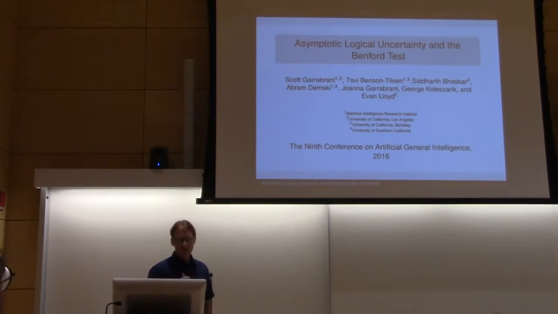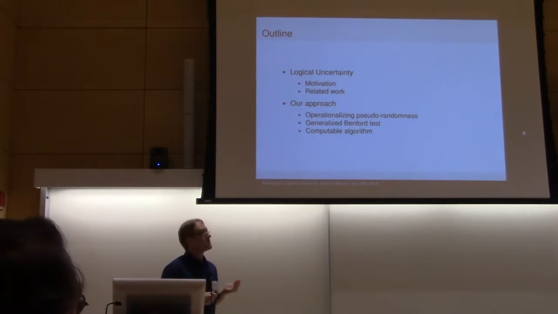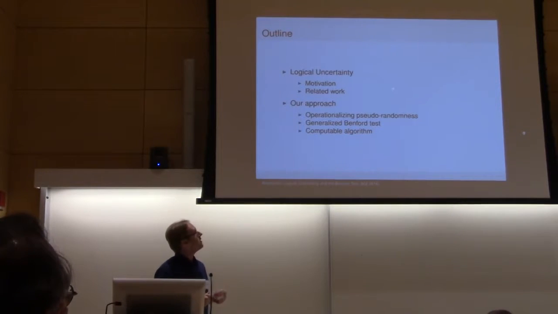Okay. So, a brief overview of the talk. First of all, what the heck is logical uncertainty? Briefly, this is a formalization of mathematical intuition. I'll do some motivation of this and do an injustice to the related work in this area for a lack of time.